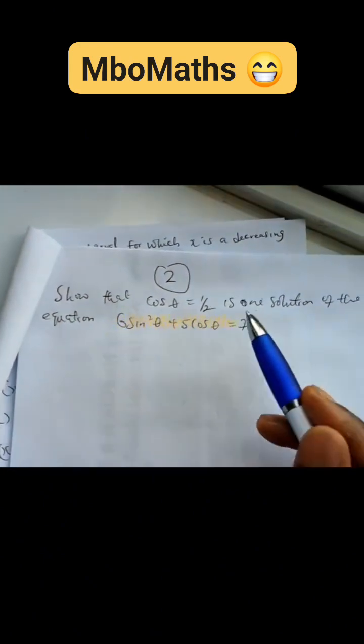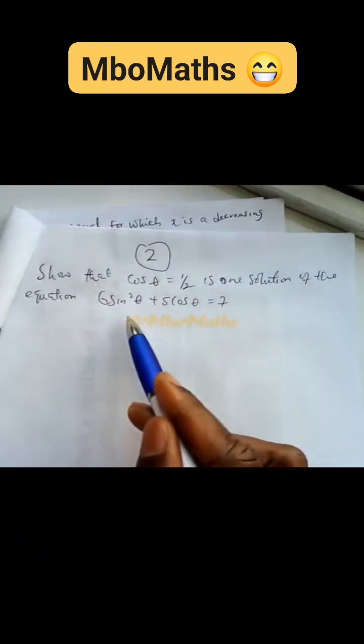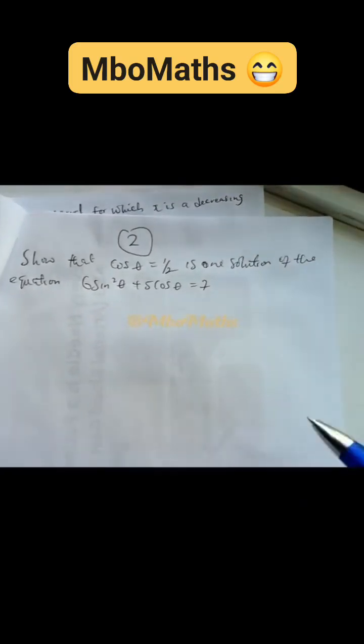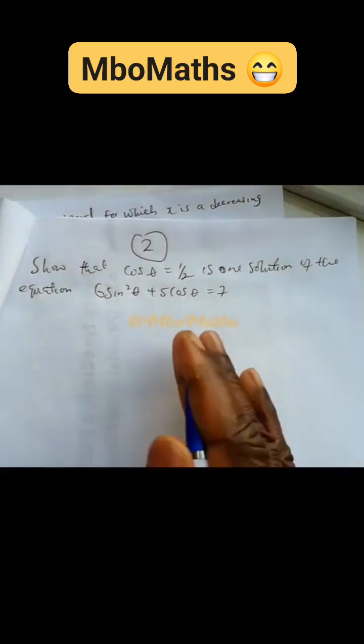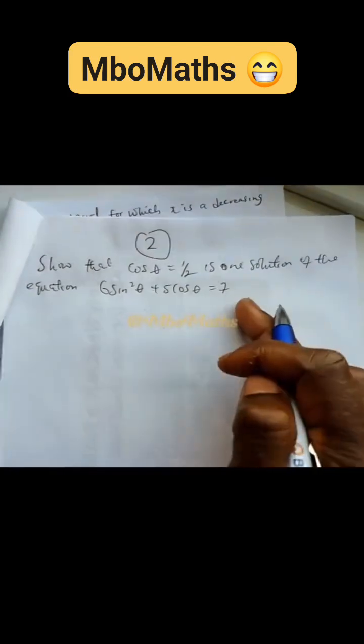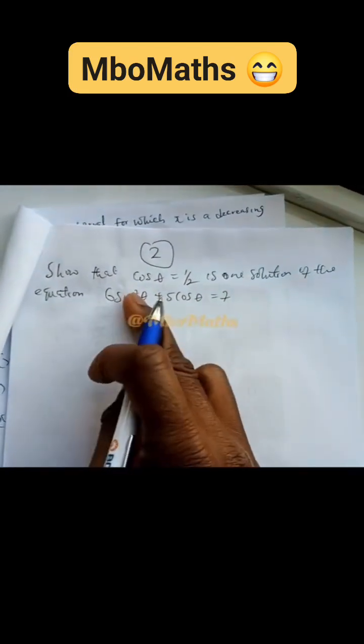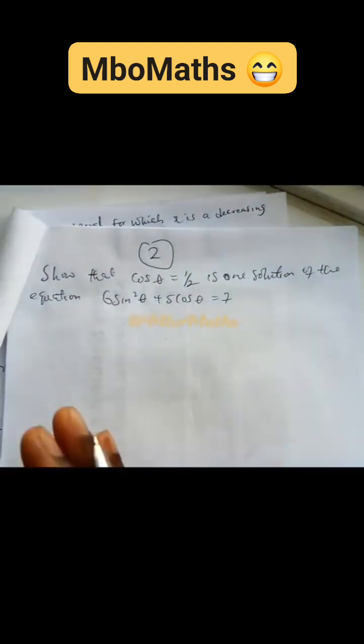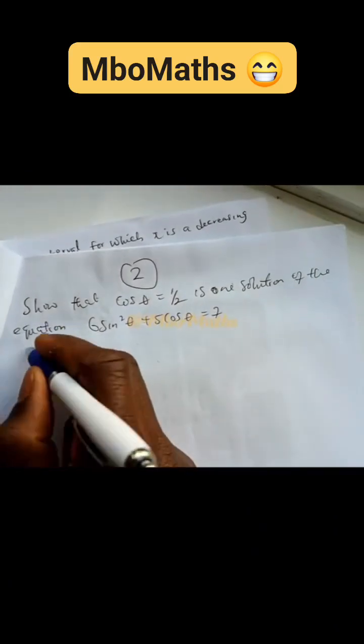So guys, the second question says we should show that cos theta equals half is one solution of this equation, 6 sin square theta plus 5 cos theta equals 7. So this is simple. These trigonometric functions they use here to confuse you. Just think about these sin theta and cos theta as s. Simple. It will look like a normal quadratic equation. So let's see how this goes.